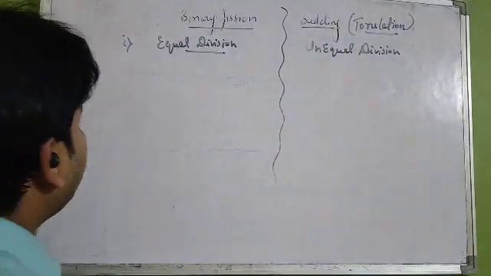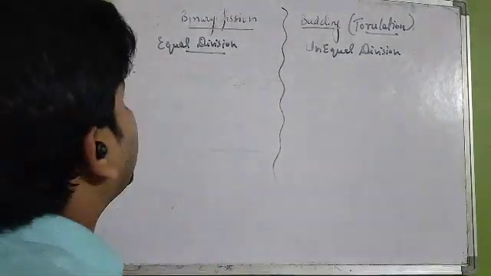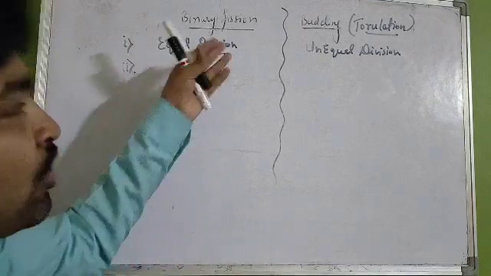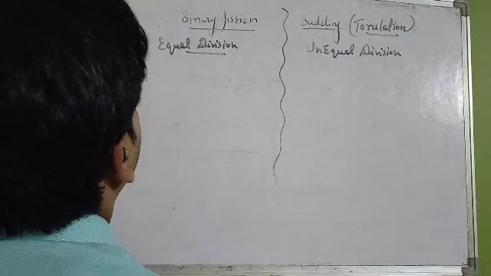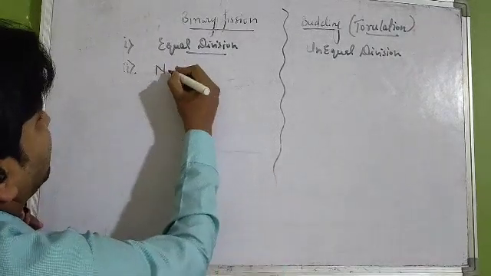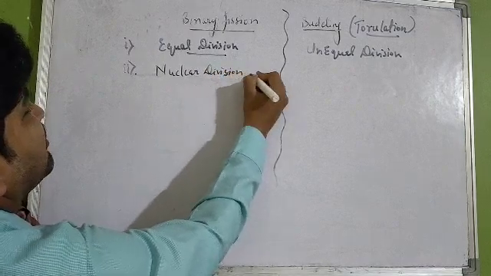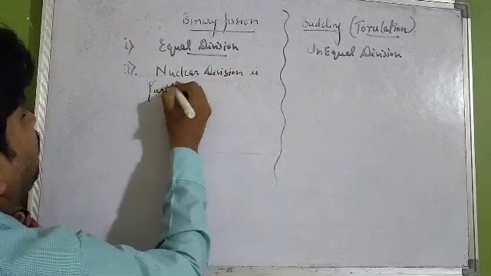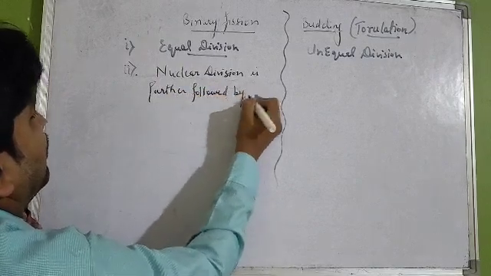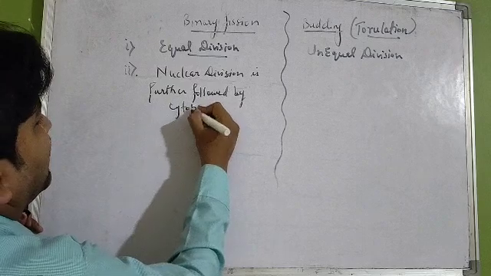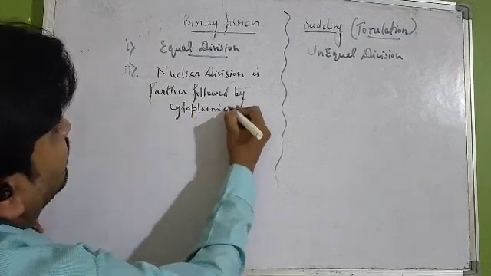Secondly, in binary fission, nuclear division takes place, which is further followed by cytoplasmic division or cytokinesis.